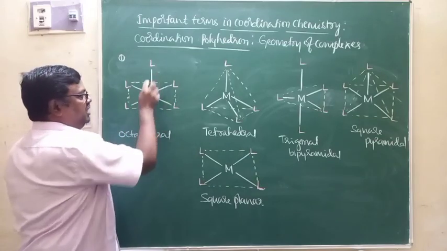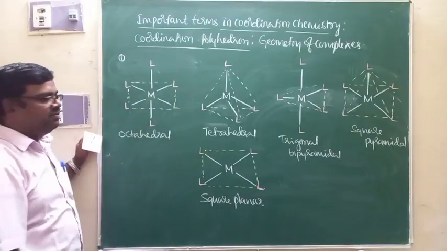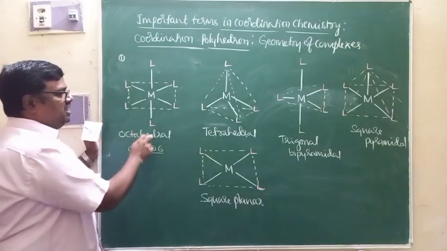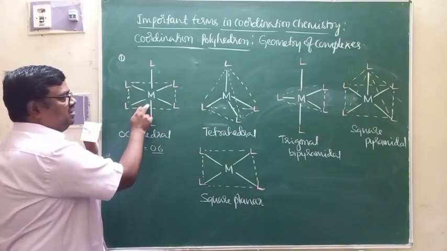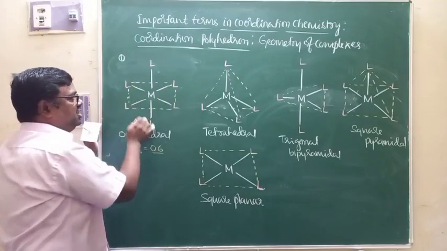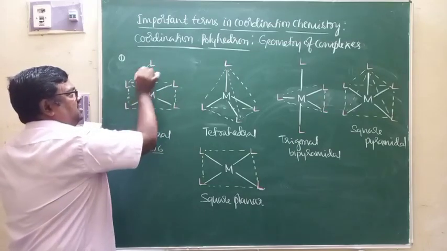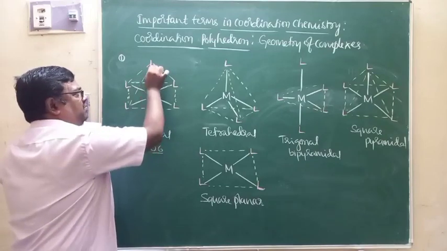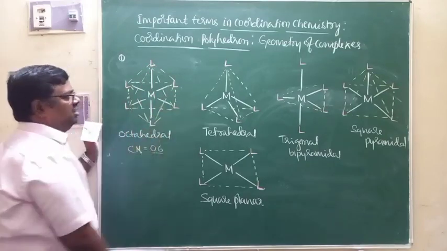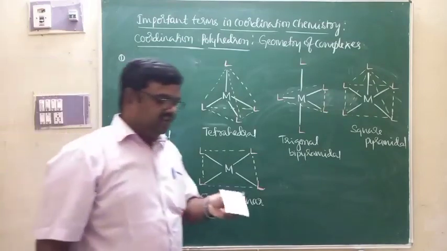One bond is above the plane, another bond is below the plane. Therefore, the geometry is octahedral. Why is it octahedral? Because in this particular geometry there are 8 faces. Above the plane you have 4 faces, and below the plane there are 4 faces. Totally 8 faces.